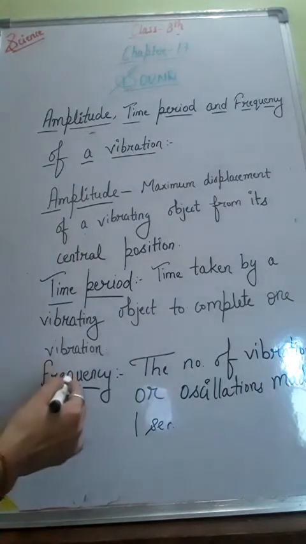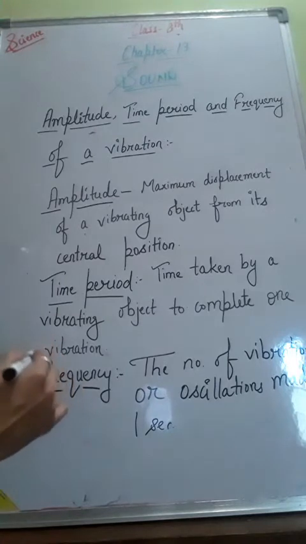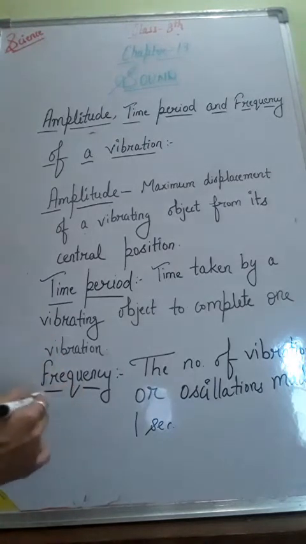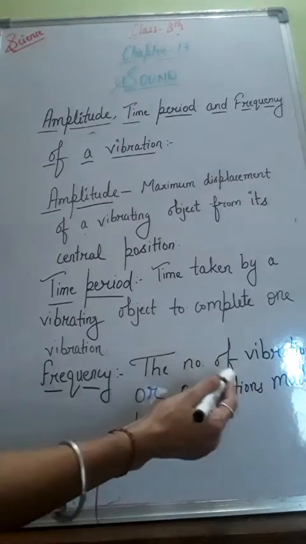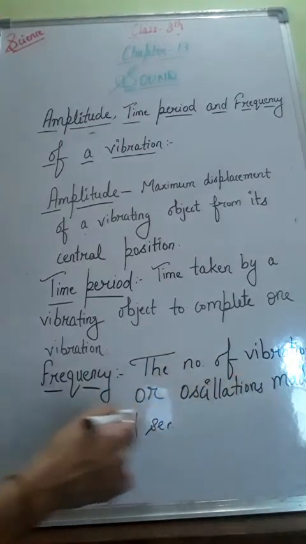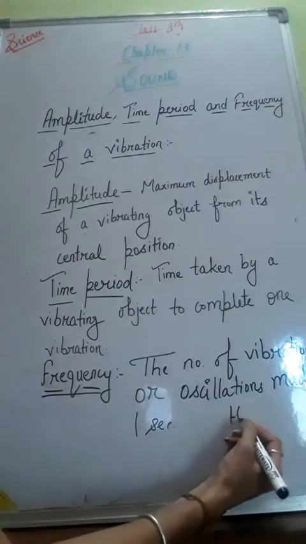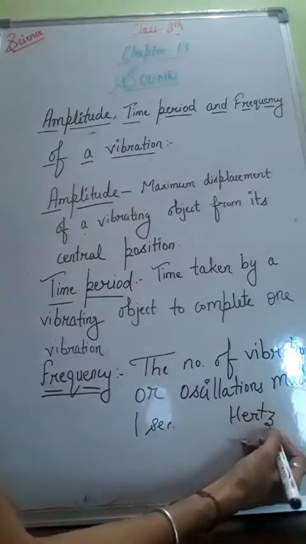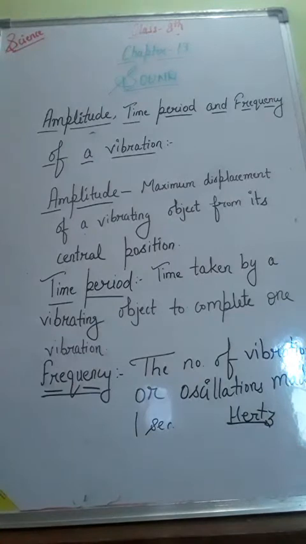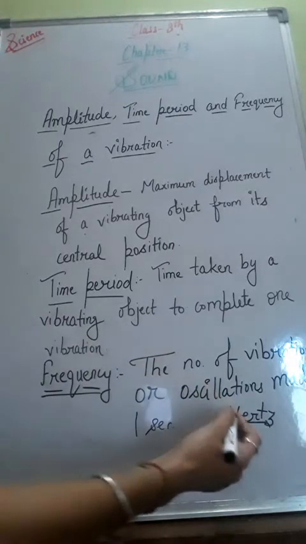And the last one is frequency, which is also a major characteristic of sound. Frequency is the number of vibrations or oscillations made in 1 second, and the unit of frequency is hertz. When an object makes one vibration per second, its frequency is said to be 1 hertz.